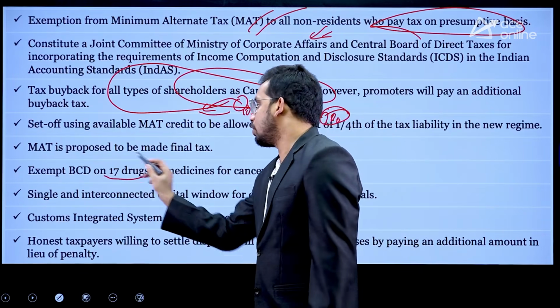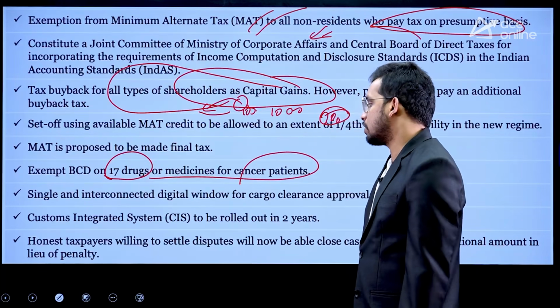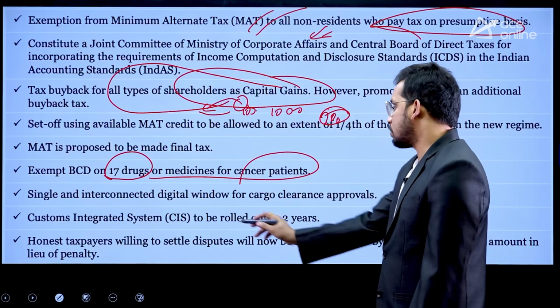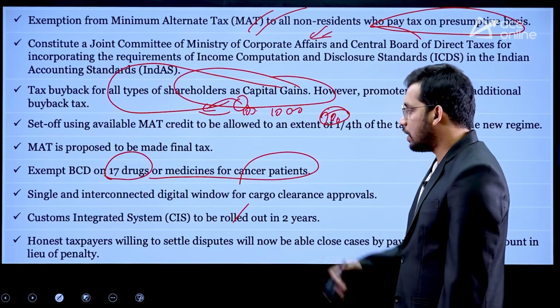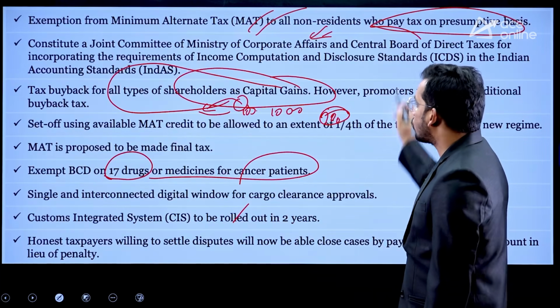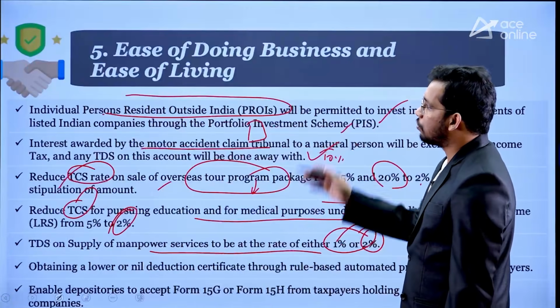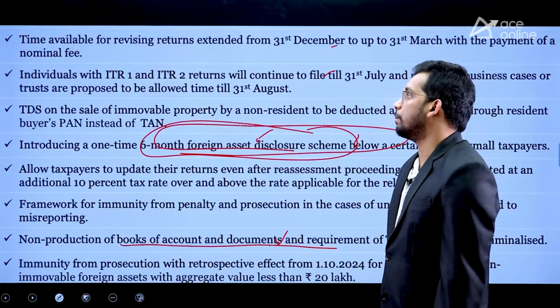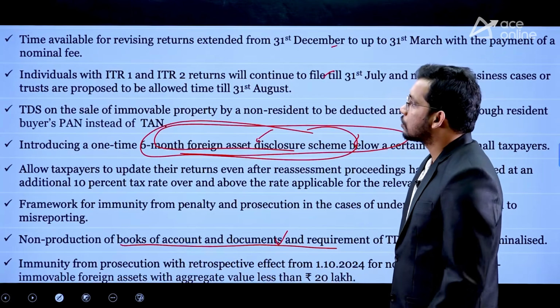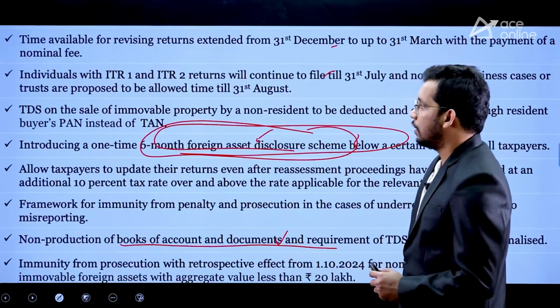And basic custom duty for 17 drugs related to cancer patients was omitted. A customs integrated system will be rolled out so that easy imports and exports can happen. So all these are some of the initiatives as part of the fifth pillar. Okay. So that is the fifth pillar.